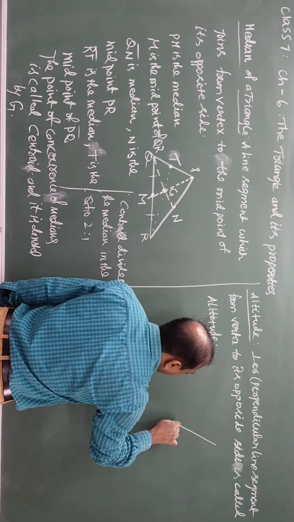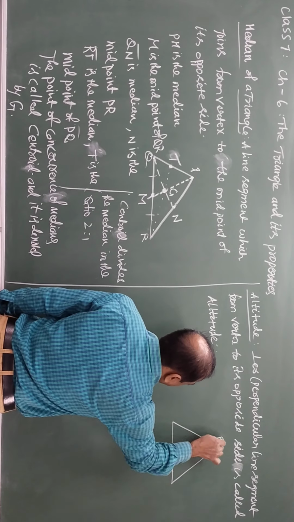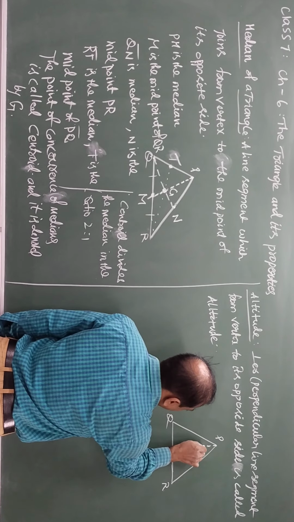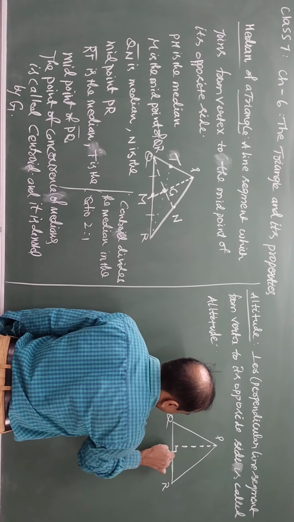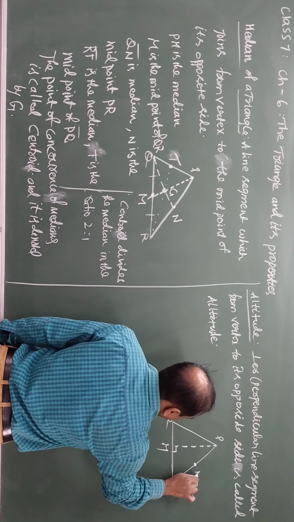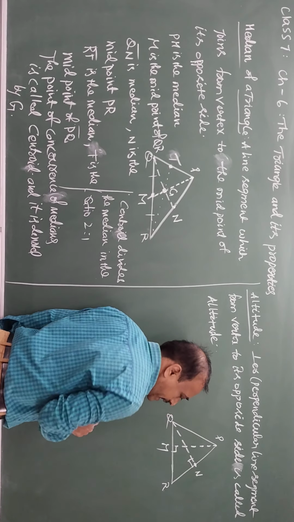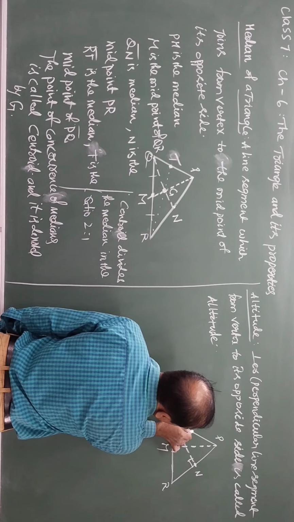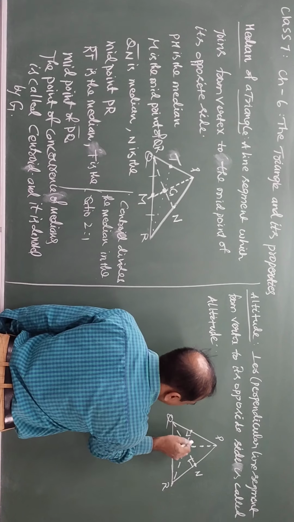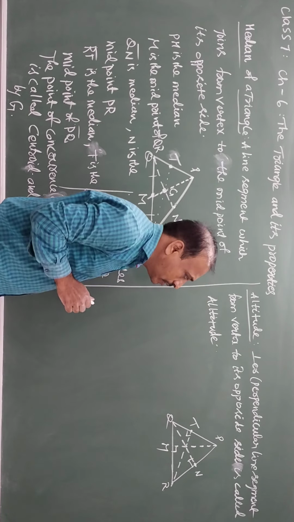Let us see here. This is triangle PQR. From P, PM is perpendicular to QR, and this point is M. QN is perpendicular to PR, and this point is N. RT is perpendicular to PQ.